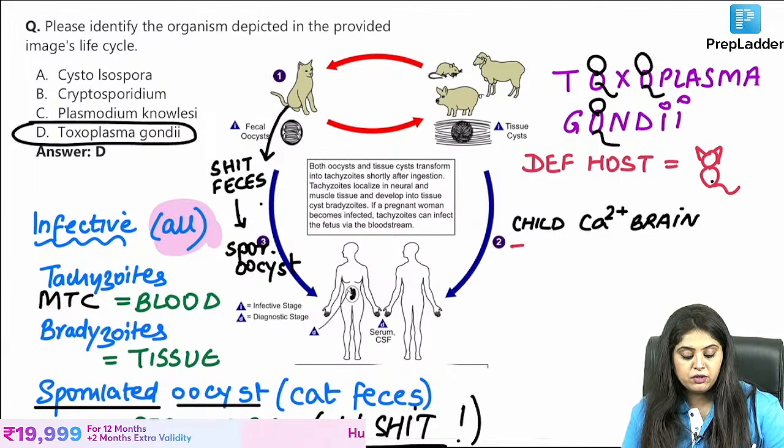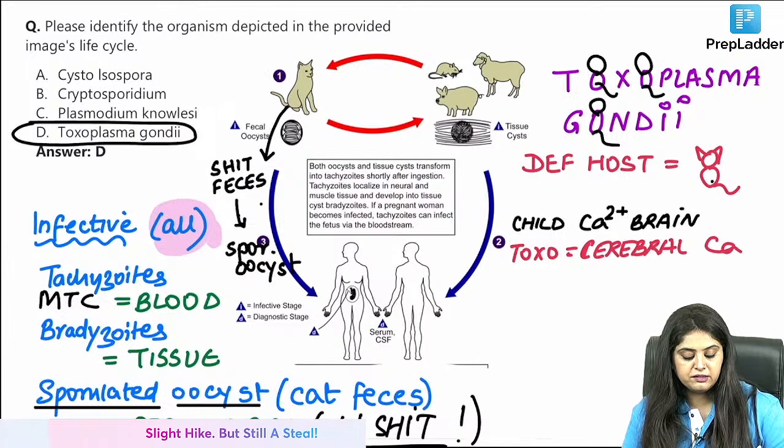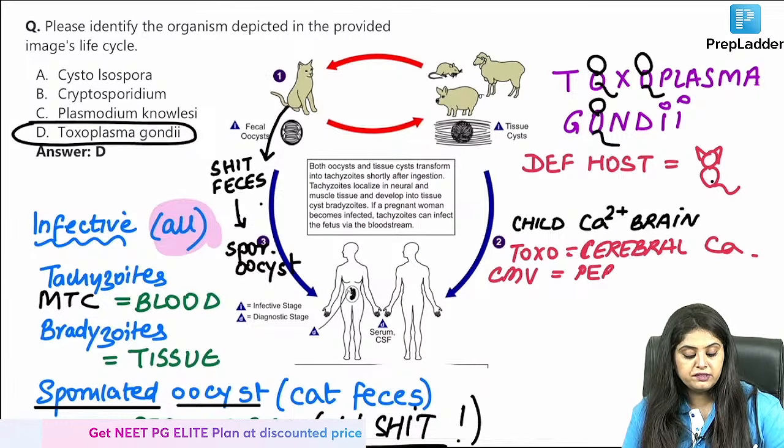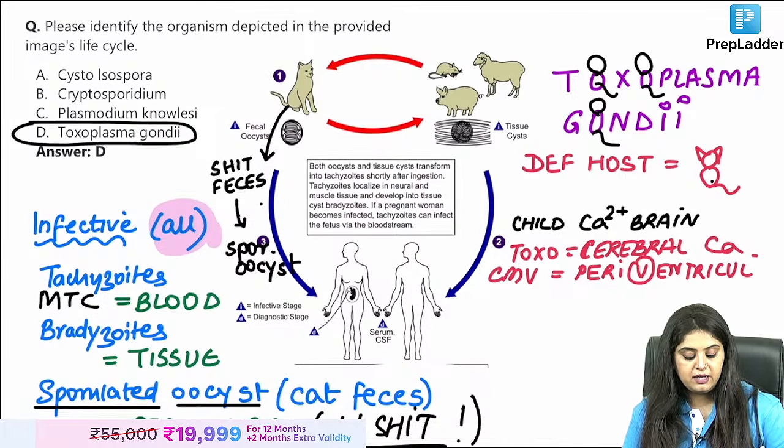Okay, perfect. When you're talking about Toxoplasma, ma'am, it is parenchymal, just cerebral calcification that you will say. Tell me the others also. Don't write just a single one. What will you see in CMV? In CMV you will say periventricular calcification. Very good.